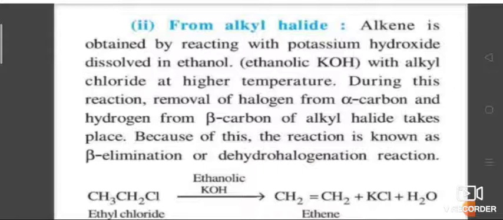So this reaction is known as beta elimination because the hydrogen atom attached to the beta carbon is eliminated. What is a beta carbon atom? The carbon atom next to the carbon to which halogen is attached. The order of reactivity of halogens: iodine is more reactive than bromine, than chlorine. This is because as the size of the halogen increases, the bond strength decreases, thus it becomes weaker.